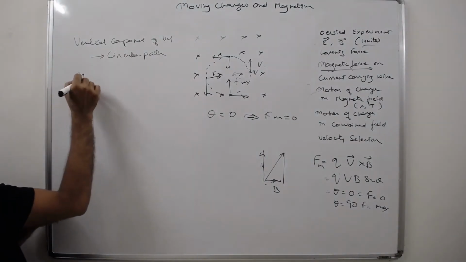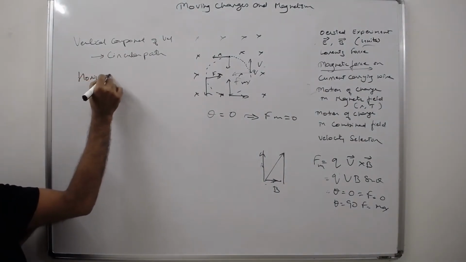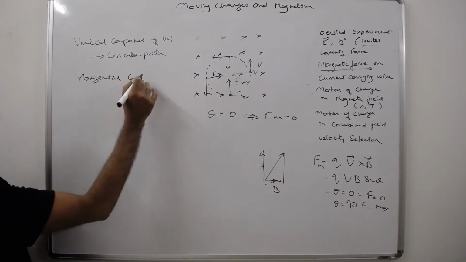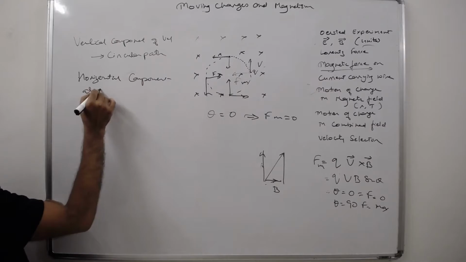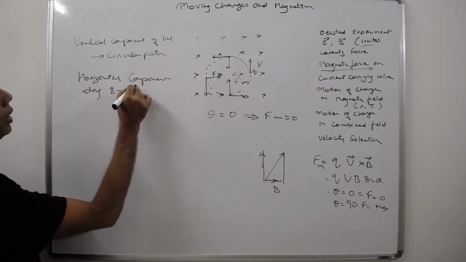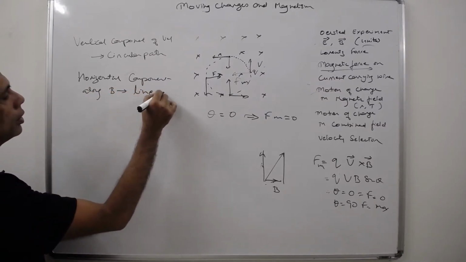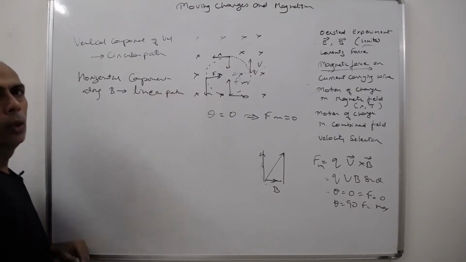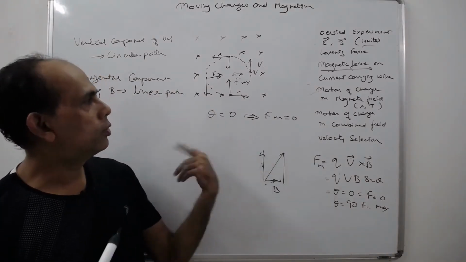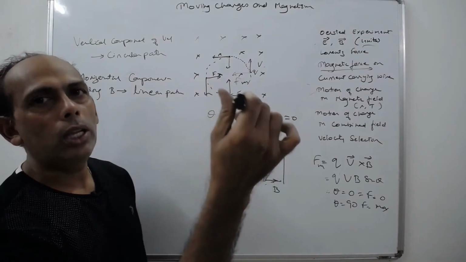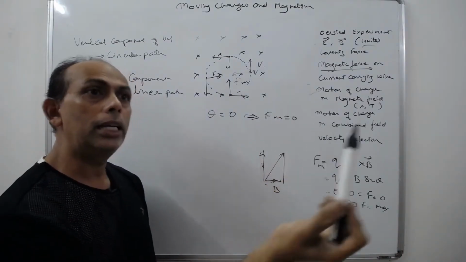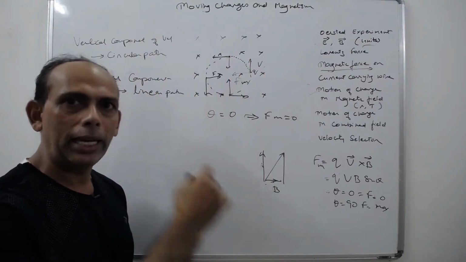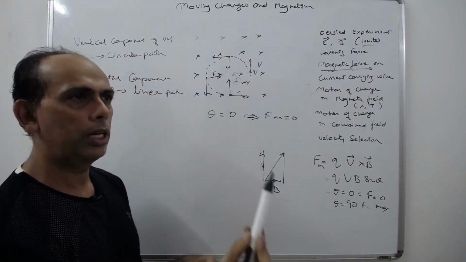So the horizontal component, say along v, will create linear motion, a linear path. Why? Because the force will not act on it. The charge will keep going because nobody is pushing it, neither pulling it. But the vertical one, yes, the force is pulling it, making it round. It doesn't allow it to go vertically.